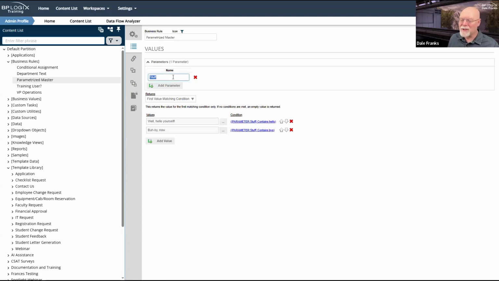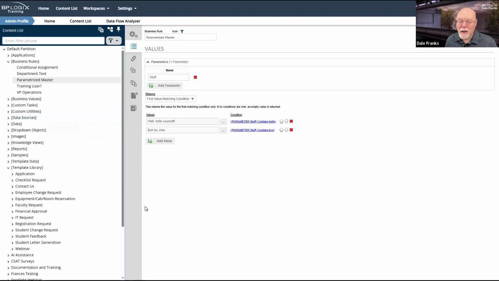So if stuff equals hello, then it's going to return the text, well, hello yourself. So almost all parameterized business rules are global business rules because all they care about is the parameter value they get sent, and they operate based on that parameter value. They don't care what your form fields are or anything like that. So parameterized business rules are also global.